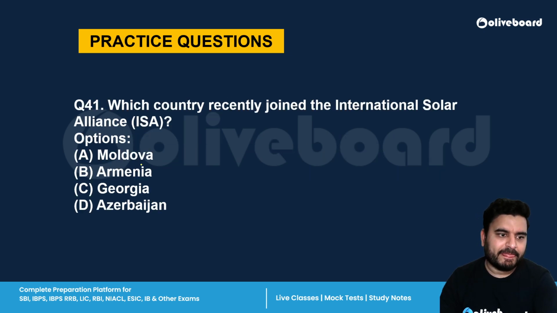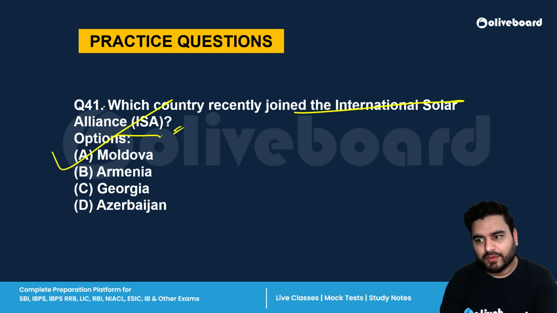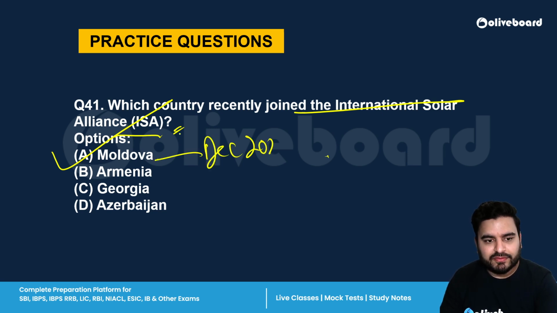Next is, which country recently joined the International Solar Alliance? So which country is the latest to join? So correct answer is A, Moldova. All right. Moldova has joined in December 2024. Before Moldova, Armenia joined in November 2024.